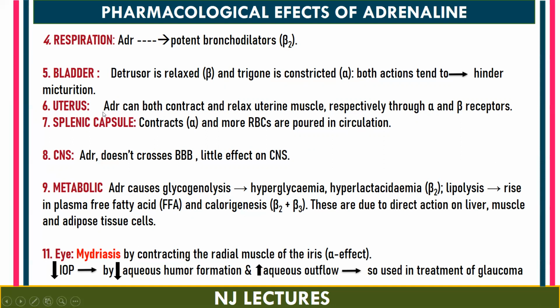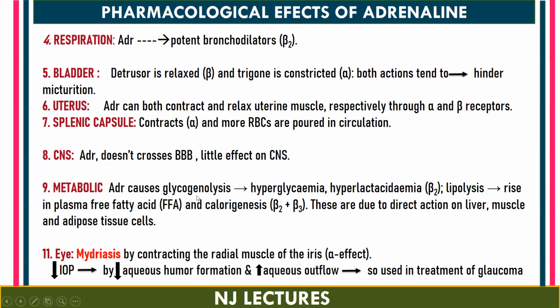Uterus. On the uterus, adrenaline can both contract and relax the uterine muscle, respectively through the alpha and beta receptors. So alpha will always contract and beta is going to relax the uterine muscle. Next is the splenic capsule. It is going to contract by means of alpha receptors and more RBCs are poured into circulation. CNS: adrenaline doesn't cross the blood-brain barrier, so that is why it has very little effect on the central nervous system. Metabolic,